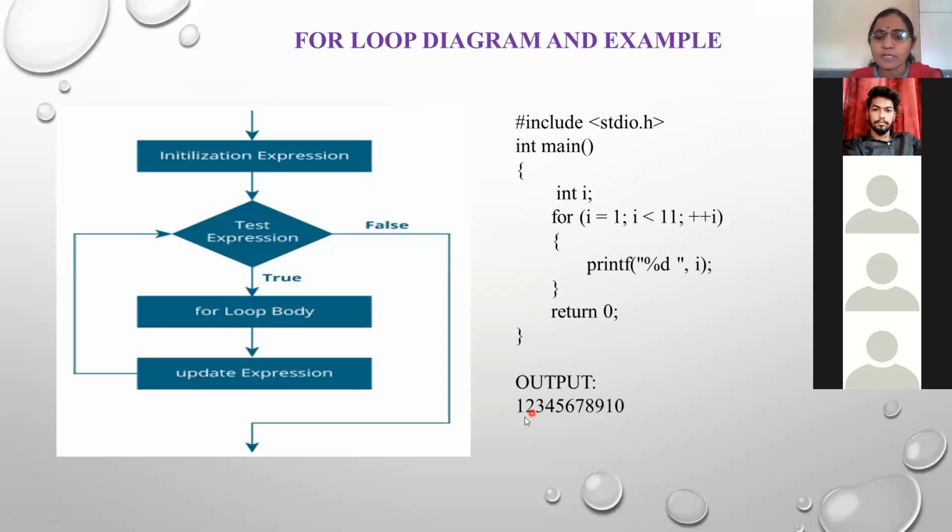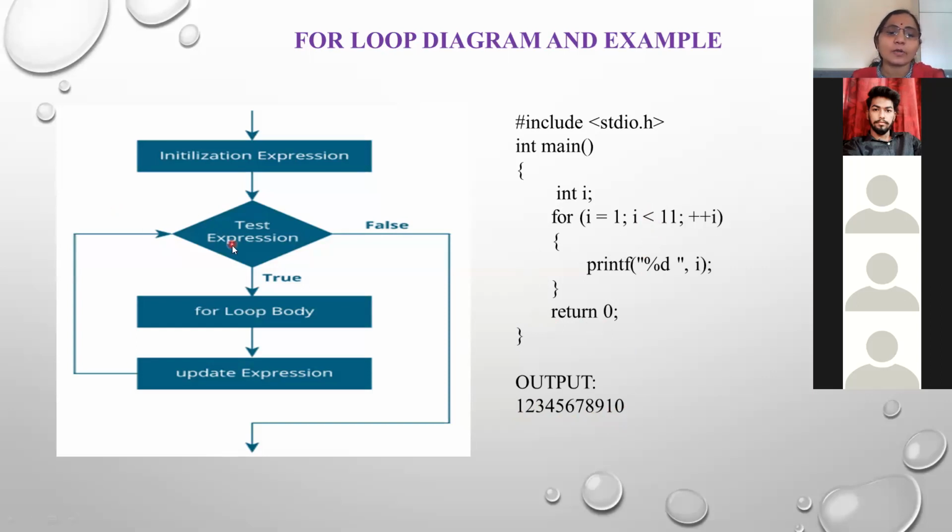So in the output you see 1, 2, 3, 4, 5, 6, 7, 8, 9 and 10. Why not 11? Because here I am not using the equal to sign. If I use i less than or equal to 11, then 11 would also be printed. But here I use only less than, so 10 is less than 11, and the values 1 to 10 will be printed.